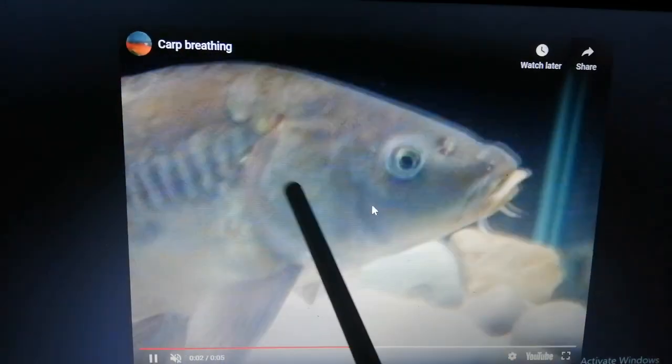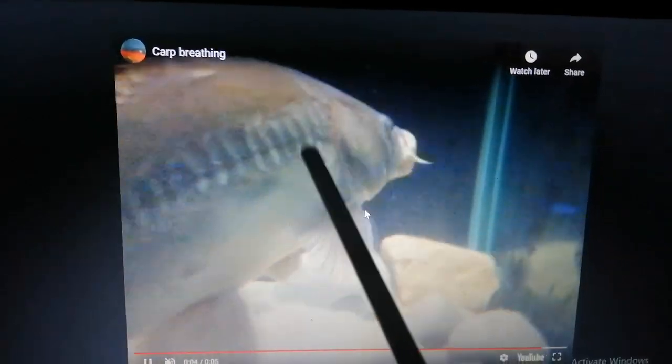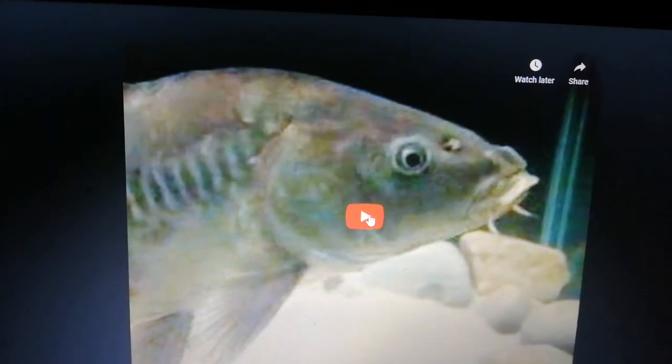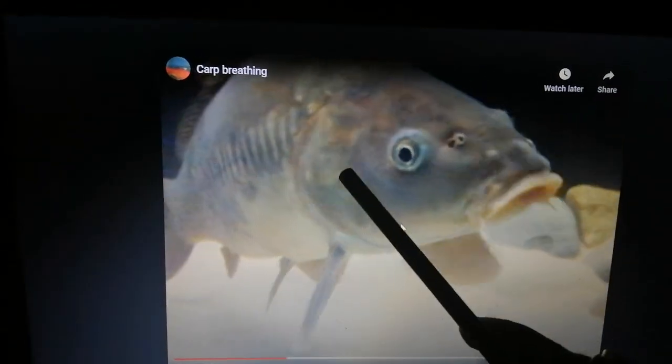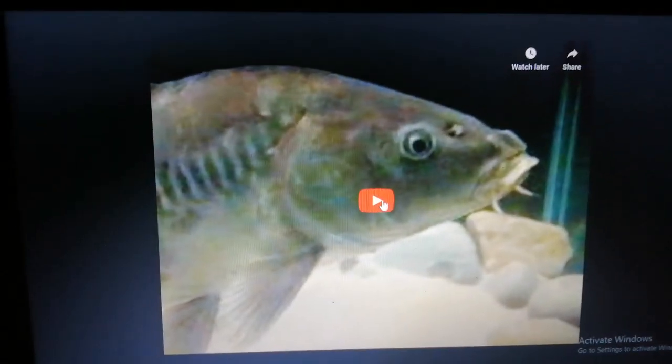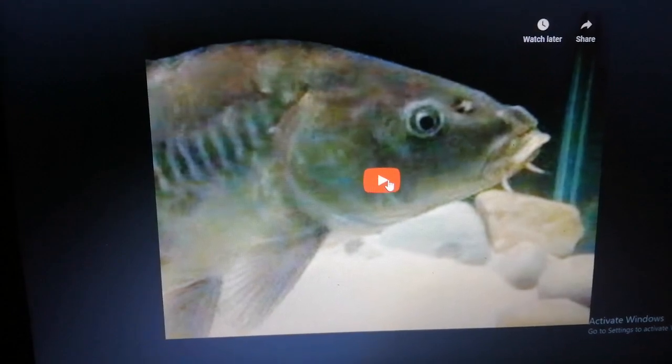Can you see this movement over here in this region? See here. These are gills. And aquatic animals, or animals that live in water, use the gills to respire or to breathe in and out.